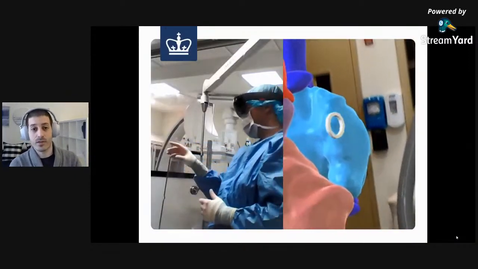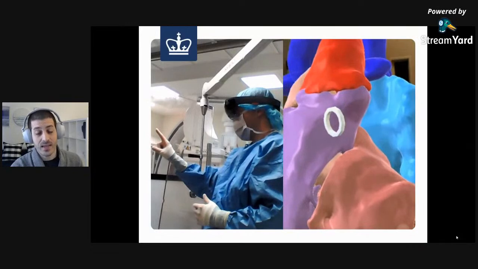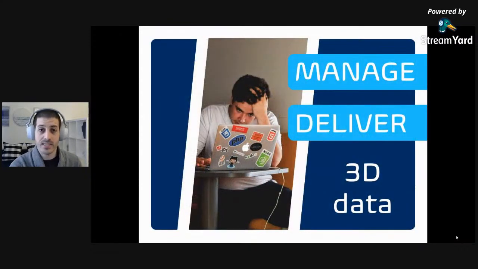But the problem was that in order to do that, I had to do something I really hate, and that's waking up early in the morning. I had to go up to the hospitals around 6 a.m., take those 2D scans, convert them to 3D models, rebuild the application, and deploy it to the glasses. And as a developer, that was so frustrating. It took so much time. And I only wanted to do two things, basically. I wanted to manage 3D assets, and I wanted to deliver them to an AR device.